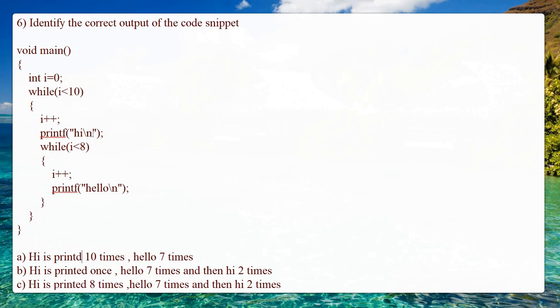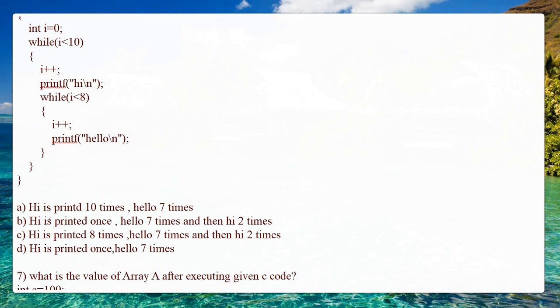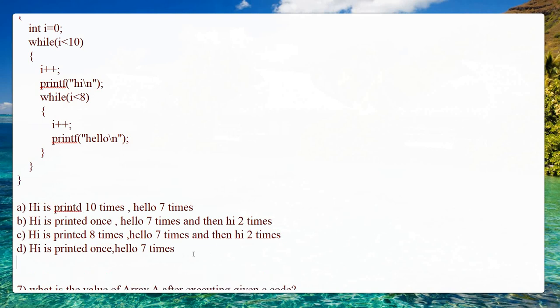So initially hi is printed once. Then hello is printed 7 times. And next thing is again it will loop. Based on the options you can find. Hi is printed once, hello is printed 7 times, and obviously next time the hi is printed 2 times. So you can say option B is the correct answer for the question.